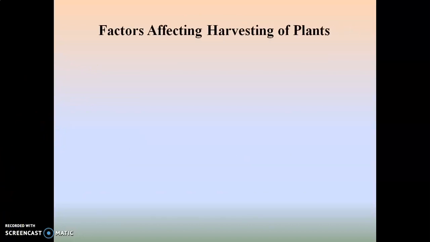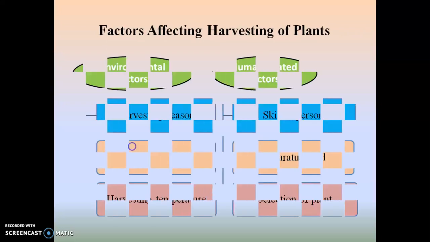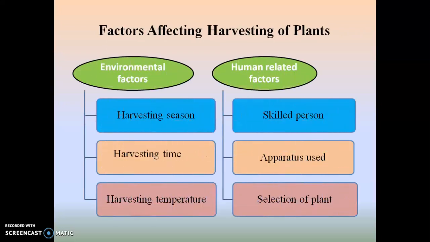Now regarding the factors affecting the harvesting of a plant, there are two factors: environmental factors and human related factors. Environmental factors include harvesting season, harvesting time, and harvesting temperature, while human related factors include skilled person, apparatus used, and selection of a plant. If these factors are considered properly and harvesting of the plant material is carried out accordingly, then obviously the product obtained after harvesting is of the required quality.